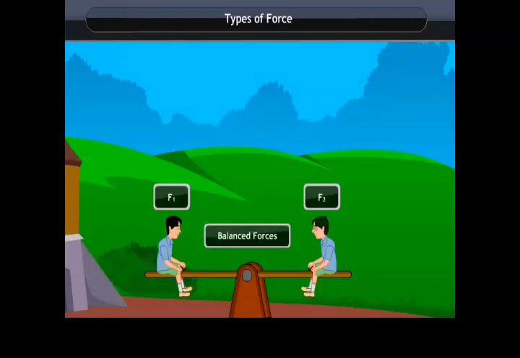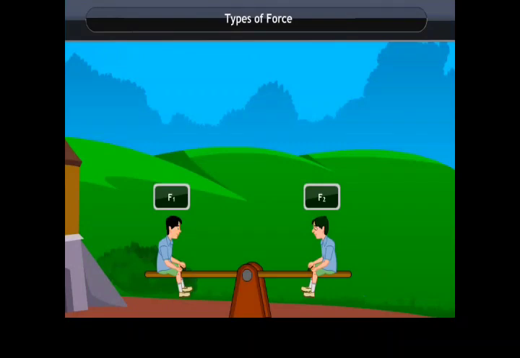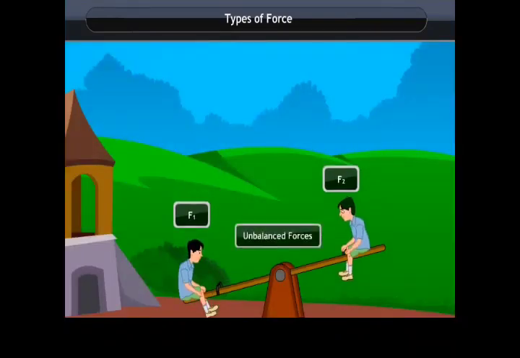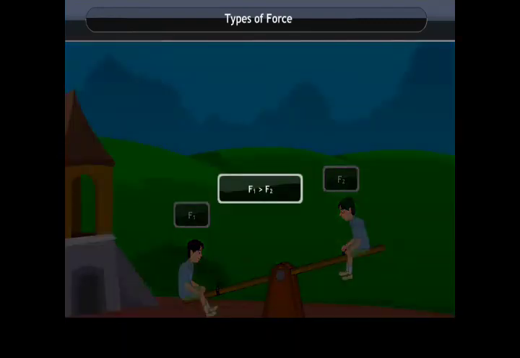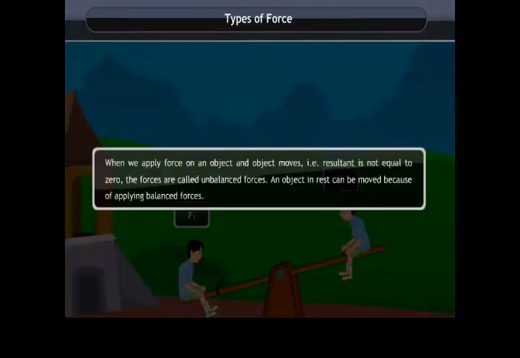Unbalanced forces. Let us consider a situation of two opposite forces of different magnitudes on the seesaw balance. A boy moves in forward or backward direction on the seesaw balance. We can observe in each case the resultant of these forces is always greater than zero. Hence, the force is said to be unbalanced. Thus, unbalanced force is explained as when we apply a force on an object and the object moves, that is, the resultant is not equal to zero, the forces are called unbalanced forces. An object at rest can be moved because of applying unbalanced forces.